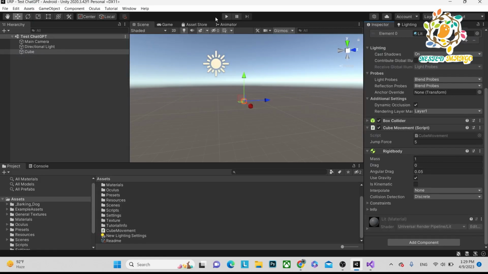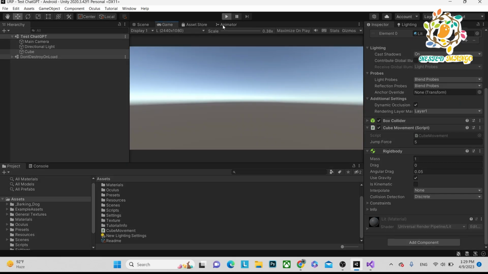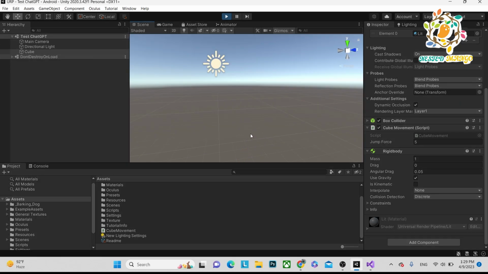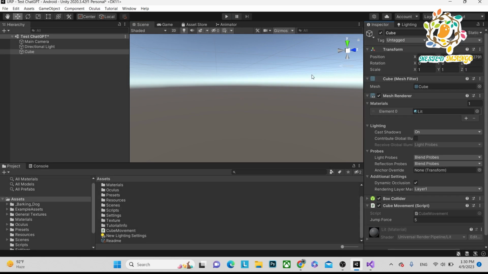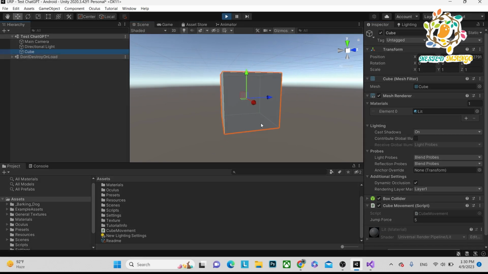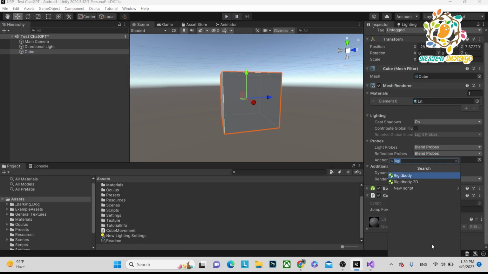So let me play the script and see how it's working. This is the jump force. I am going to show you one more error, I think. It's going down when we put the value because we have attached the rigid body. If we do not attach the rigid body, let's see what happens. Now we have not attached any rigid body, and it's not jumping. So it is important to add a rigid body to jump.